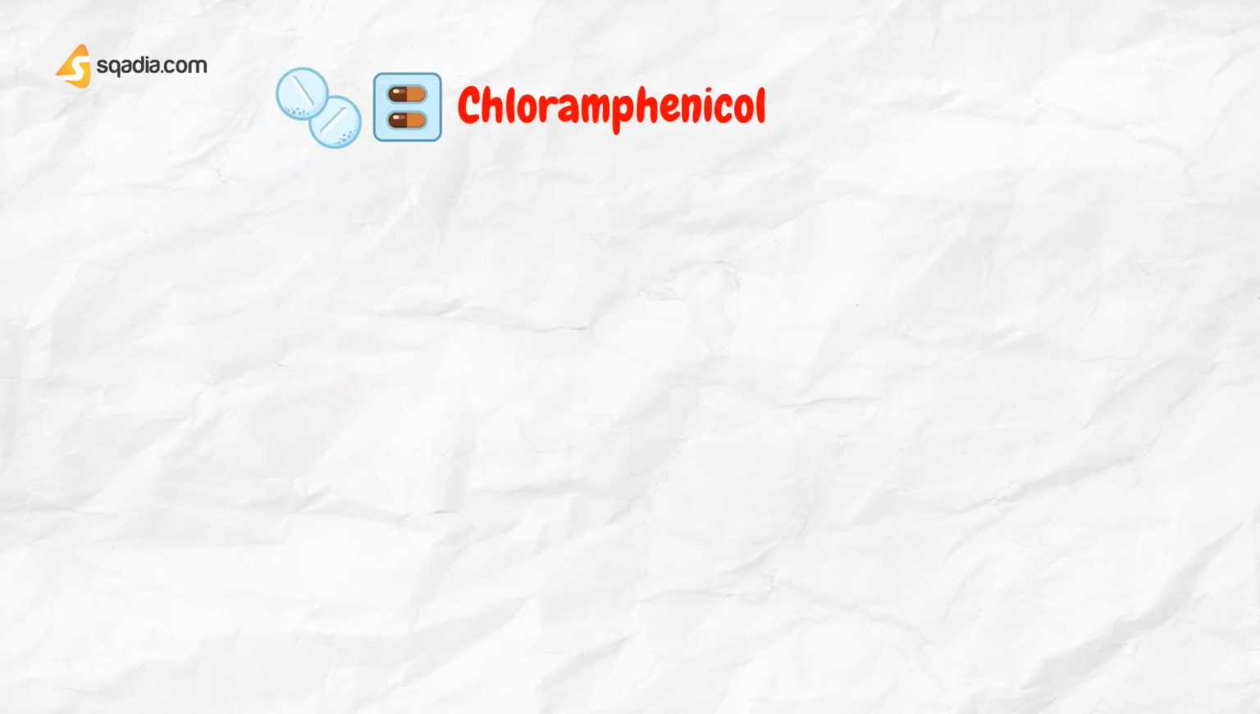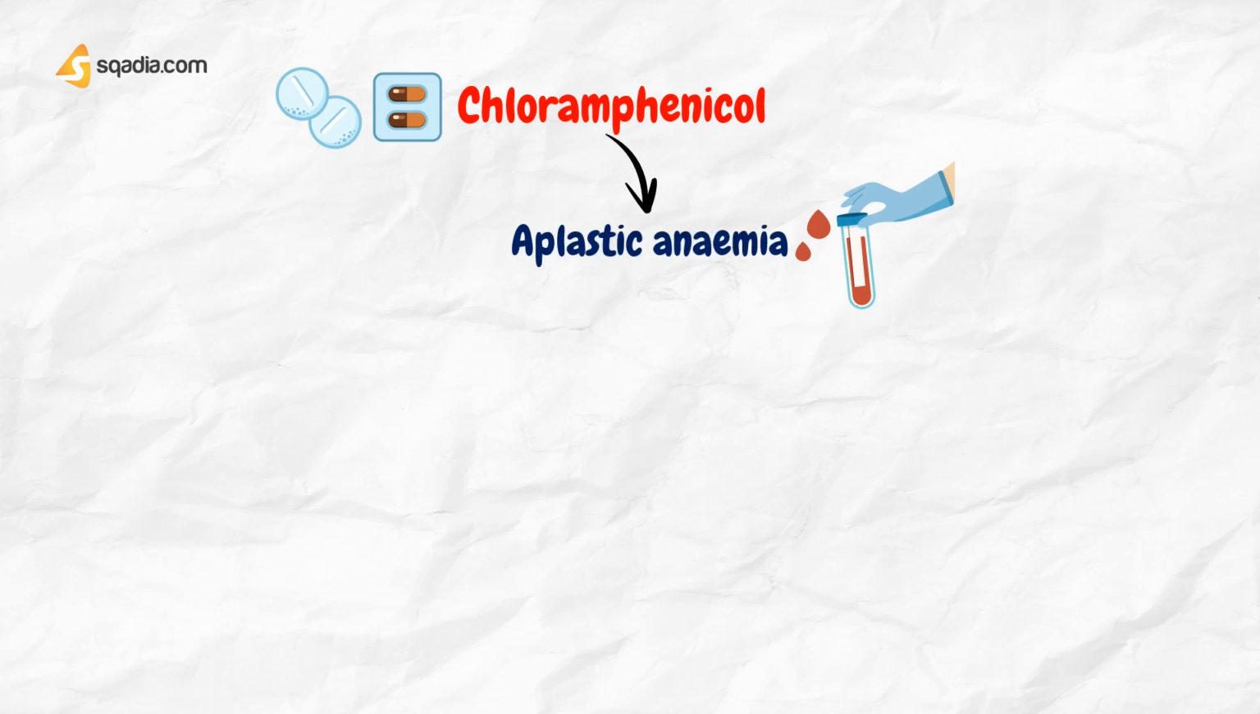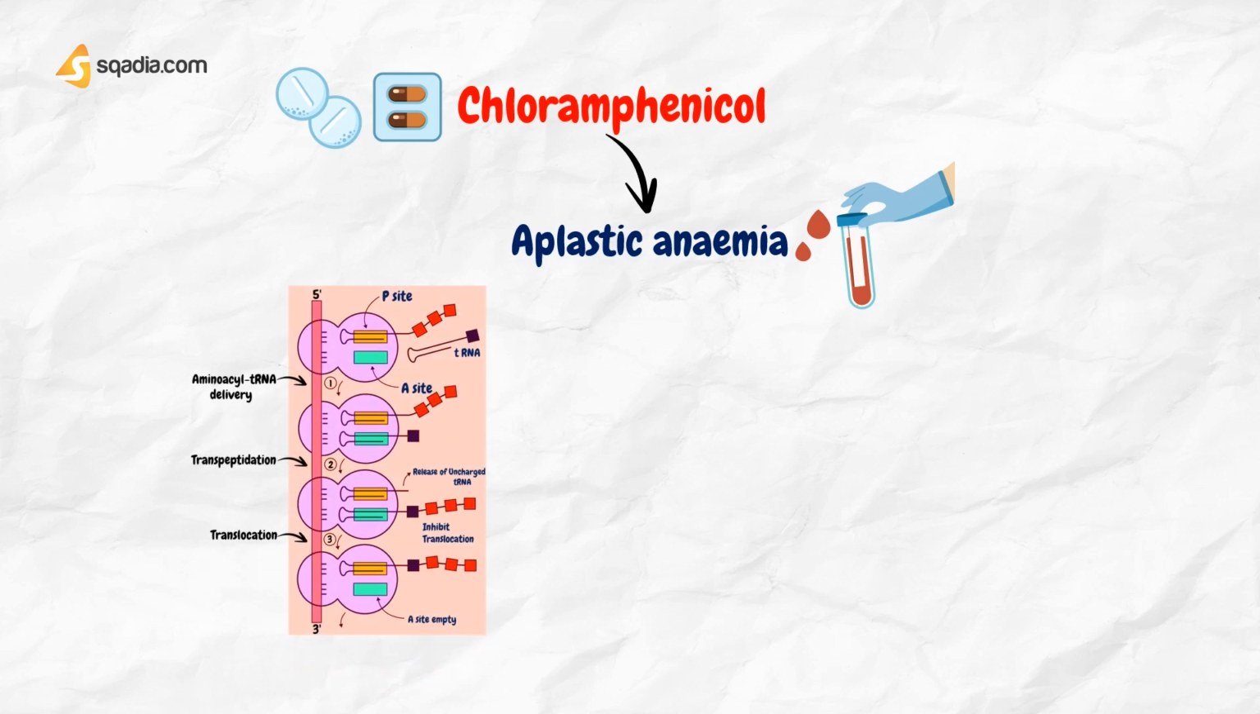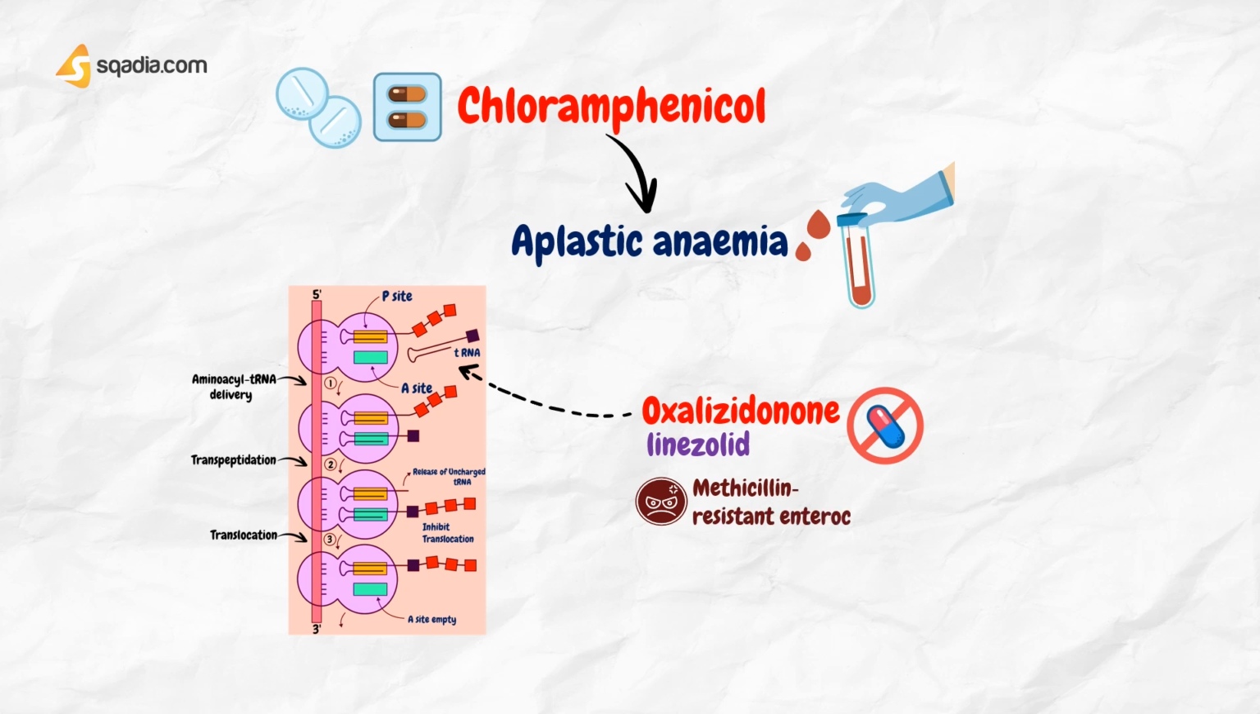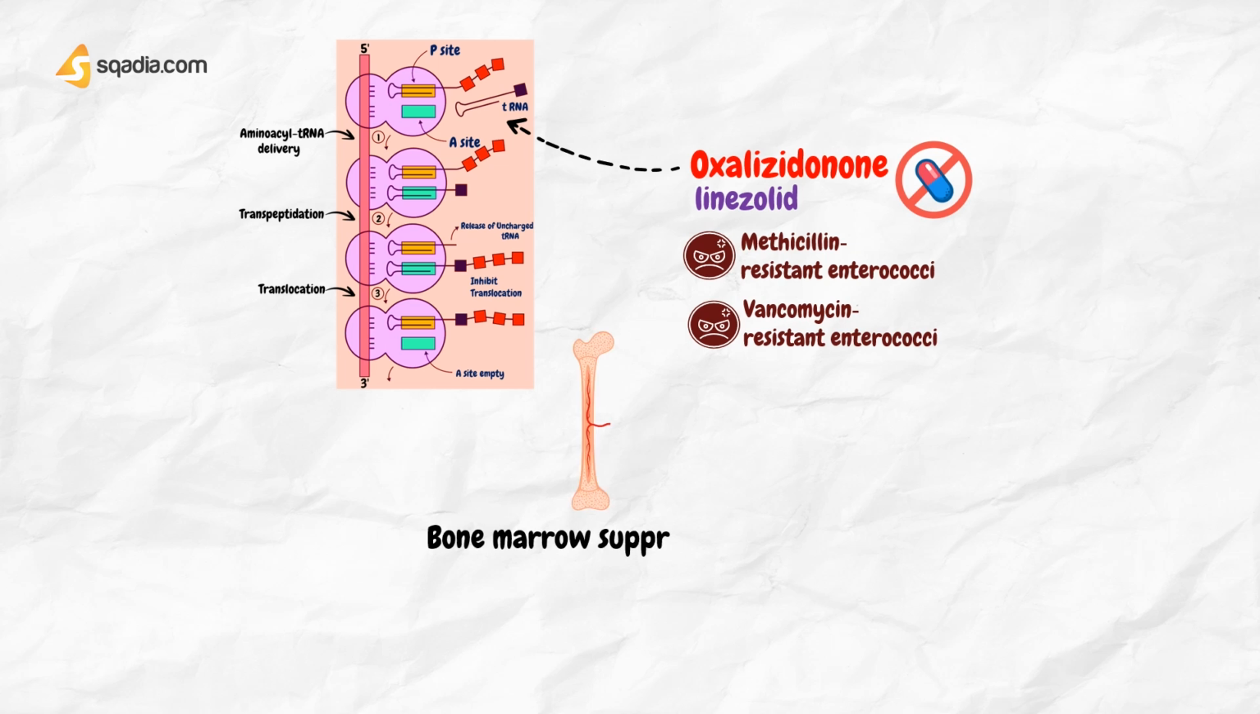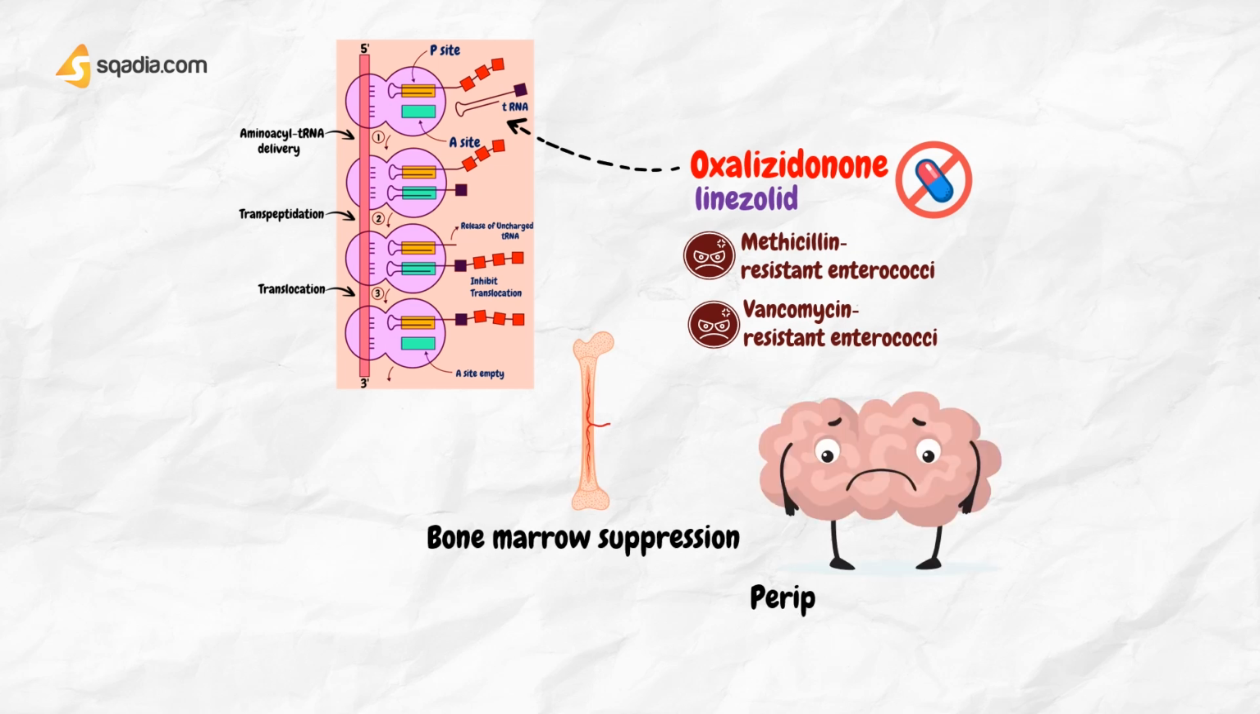Chloramphenicol is effective against a wide range of organisms, but serious side effects, for example aplastic anemia, restrict its use. Linezolid is a newer drug with a novel mechanism of action. It is currently active against MRSA and vancomycin-resistant enterococci. Adverse effects include bone marrow suppression and peripheral neuropathy.